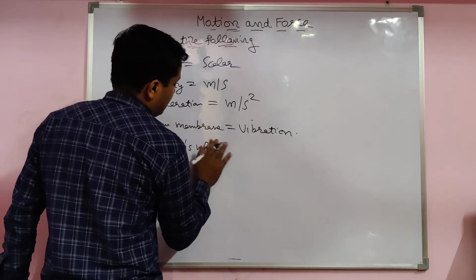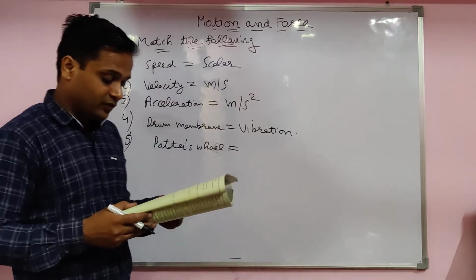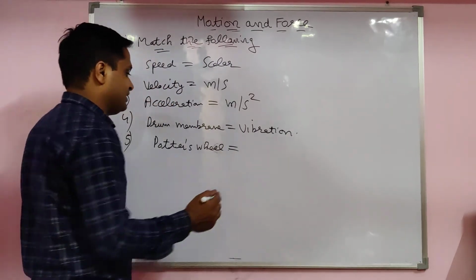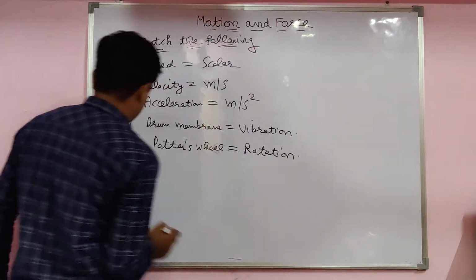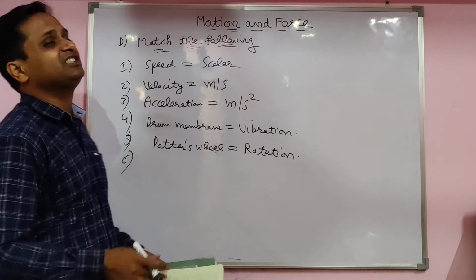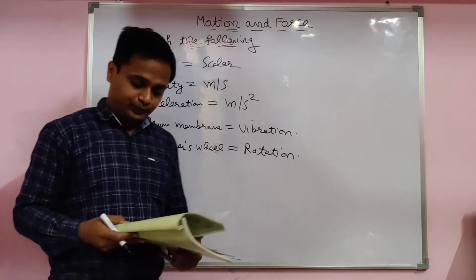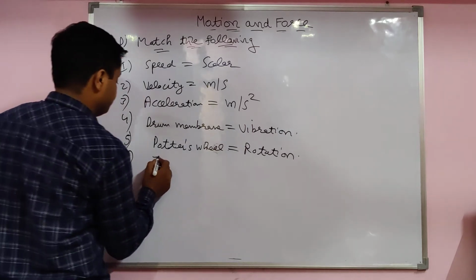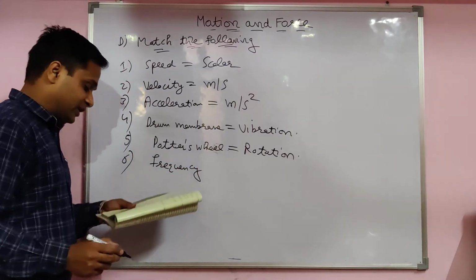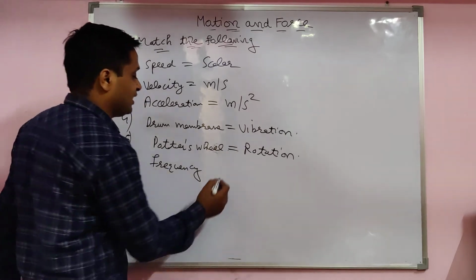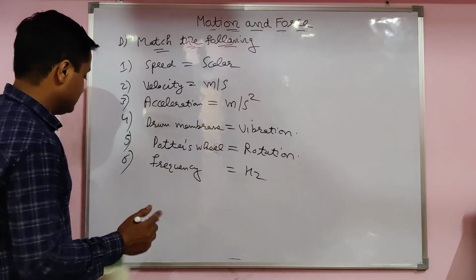The potter wheel starts rotating, doing rotational motion, so the answer is rotation. Very nice, very easy for you students if you read the chapter properly. Reading the chapter is very important for you. Next, frequency: its unit is hertz only. Seventh: amplitude. You know, maximum displacement, already told to you.